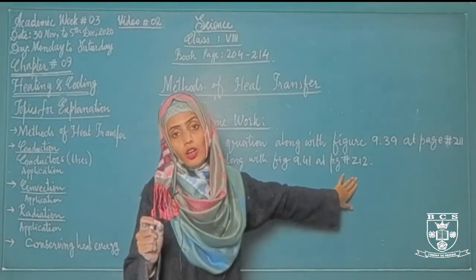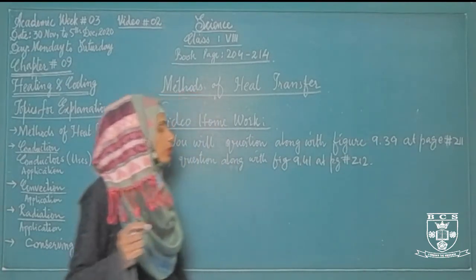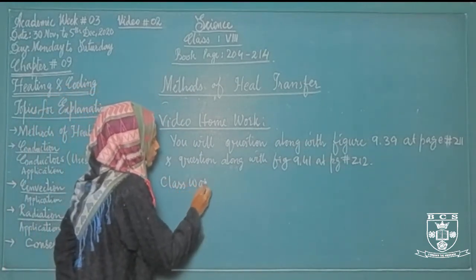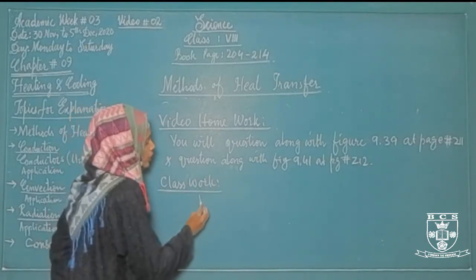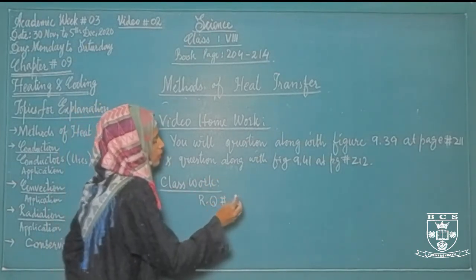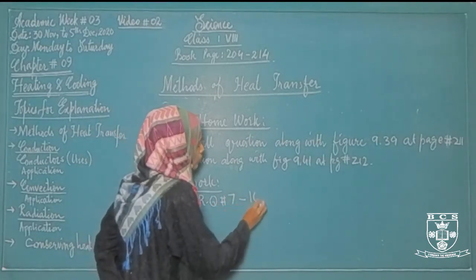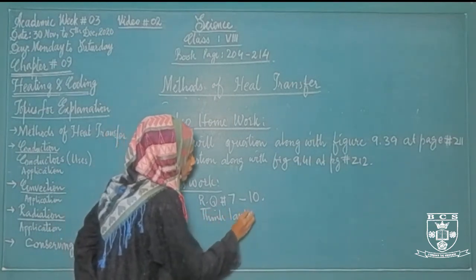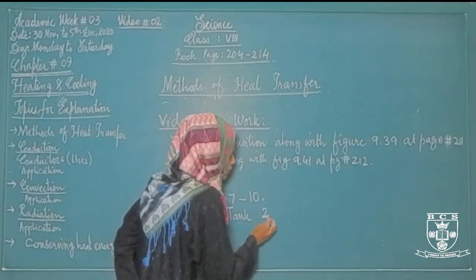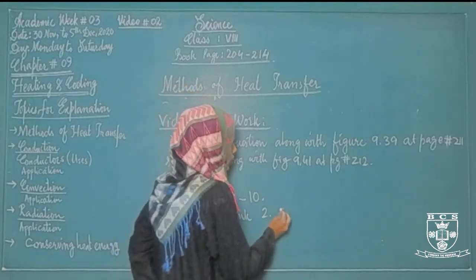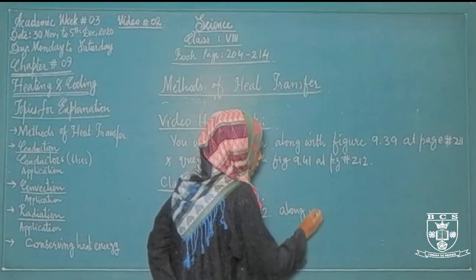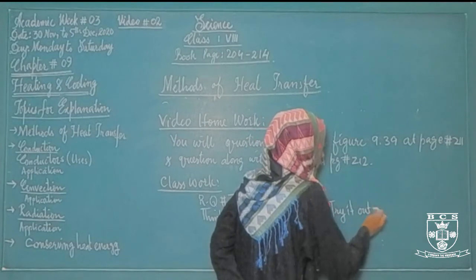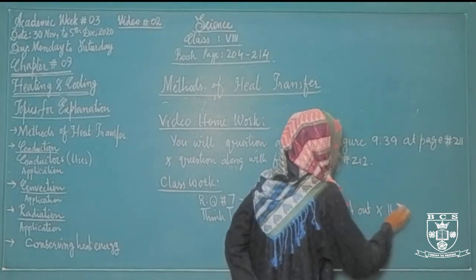See the questions along with the diagrams and write down their answers in your own words by taking the help of this video. And in classwork, you will do review questions number 7 to 10, think tank number 2, along with try it outs and think about it.